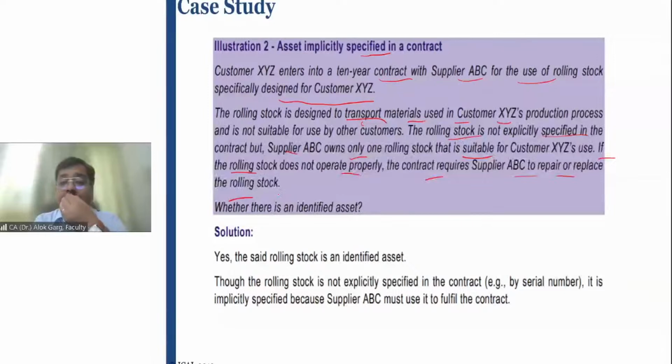So the supplier does not have a substantive substitution right. Only if there is a defect or default in that rolling stock does the lessor have to replace it. Tell me whether it is an identified asset or not.